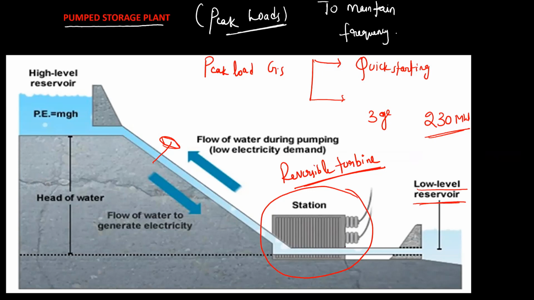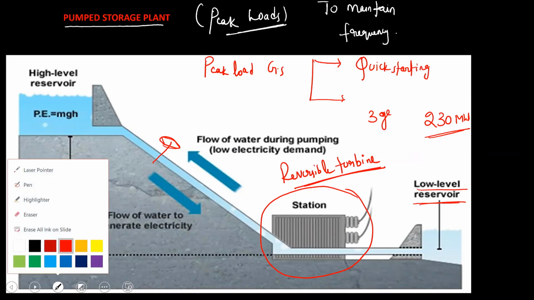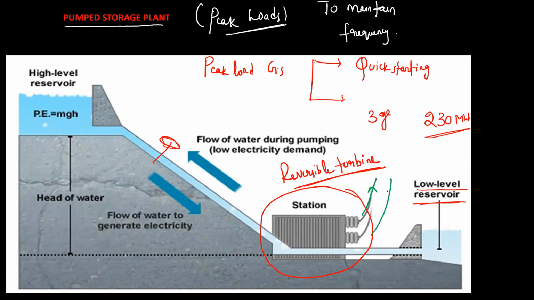When the water is moving from the lower level reservoir to the high level reservoir, it is acting as a pump. During peak load, it will supply electrical energy to the grid. During light load condition, it will draw power from the grid and pump the water from the lower level reservoir to the upstream reservoir. Understand? So this is the philosophy of the pumped storage plant.